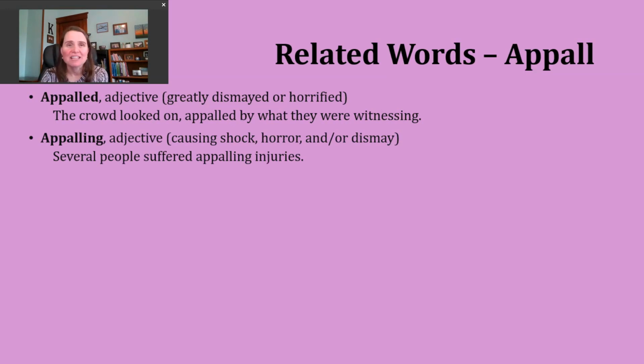Another adjective that's connected here is appalling. It's also our progressive form of the verb. When we use an ing ending on an adjective, though, usually what we're describing is the thing that causes that particular feeling. So here we might be describing something that causes that shock, horror, and or dismay, maybe some combination of those feelings. An example of this might be, several people suffered appalling injuries. So if you saw it, you might kind of think like, oh, I can't look at that. That's too horrible. It's too awful.